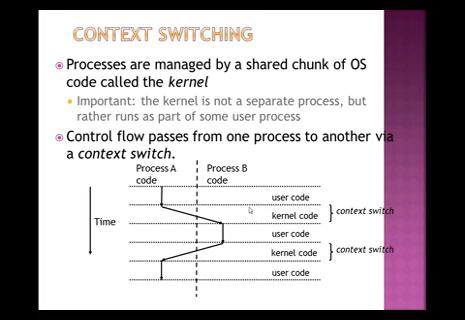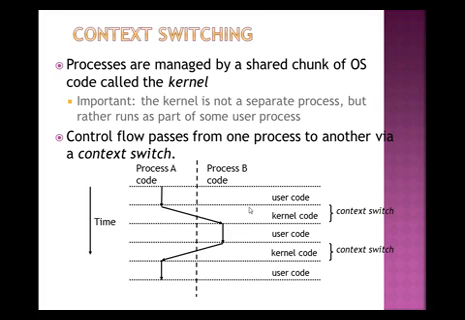So processes are managed by a shared chunk of the operating system that is known as the kernel. The next point says control flow passes from one process to another via a context switch. Whenever control passes from one process to another process, that is how it is managed, by passing the control using the context switch.